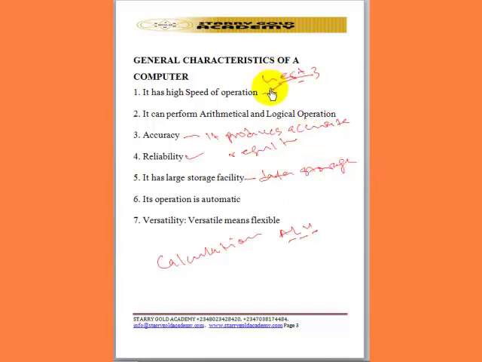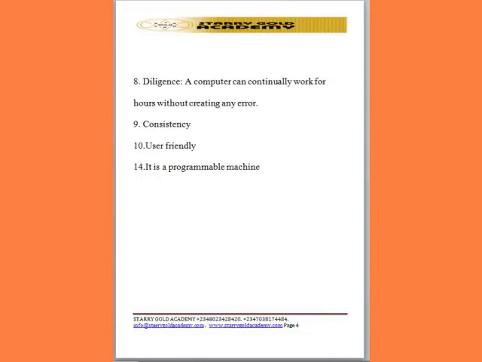Now, the speed of the processor, as I mentioned earlier, is measured in hertz, while the memory capacity of the system is always measured in bytes. That is why we can have kilobytes, megabytes, and gigabytes. Bytes must be there, because that is the unit for measuring the memory capacity of a computer system. Then its operation is automatic, and the computer system is also very versatile, that is, very flexible and can be used to do many operations.